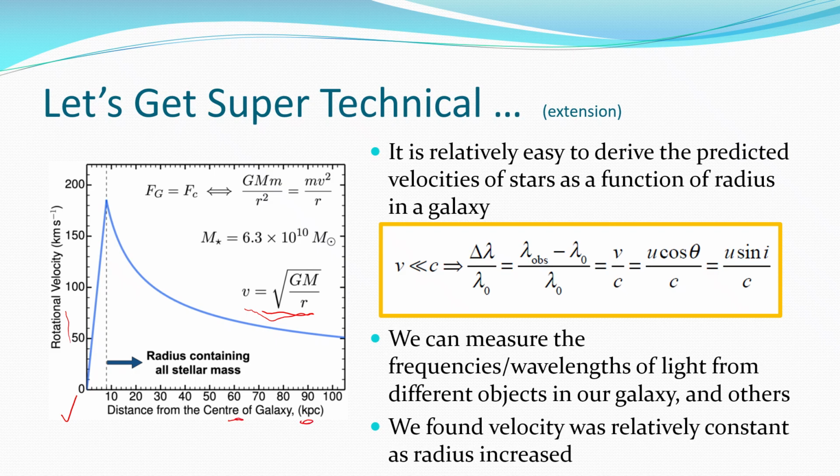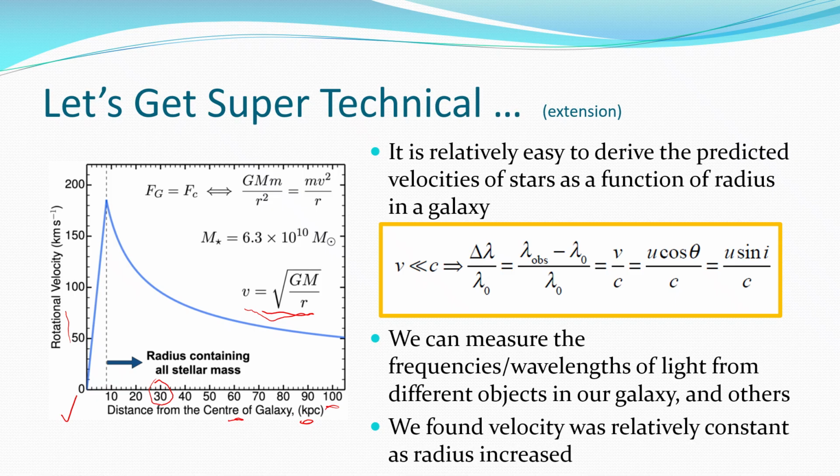For reference, a parsec is about 3 light years, and a kiloparsec is obviously 1,000 of them. Our Milky Way is about 100,000 light years across, which is about there on the scale. This is about 330,000 light years, so more than 3 times the size of the Milky Way. So we're talking quite large galaxies we can work this out for.